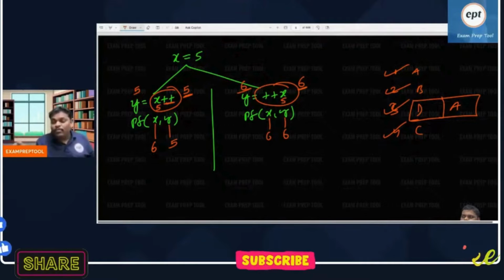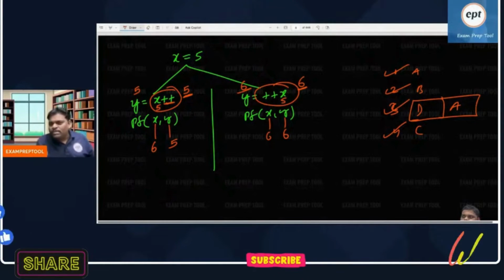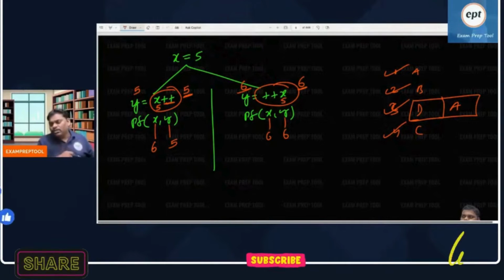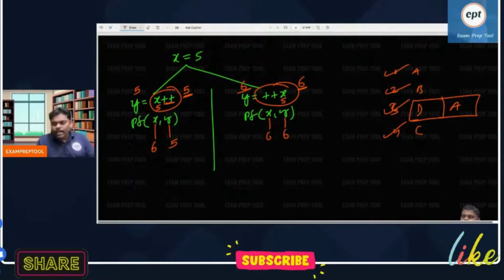And one more thing. Some people are very smart. They will praise the GATE paper. Wow, the GATE paper is that tricky. Instead of saying the GATE exam is that tricky, why don't you blame yourself? You don't know post incrementation. Instead of saying I don't know post incrementation, I don't know pre incrementation, they will say, oh, the GATE exam is so tricky, yaar. It is not tricky, yaar. You don't know pre-incrementation. You don't know post-incrementation. Please be careful with this. I hope you will remember it for many days.